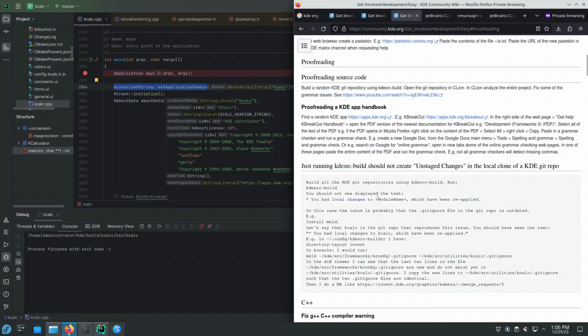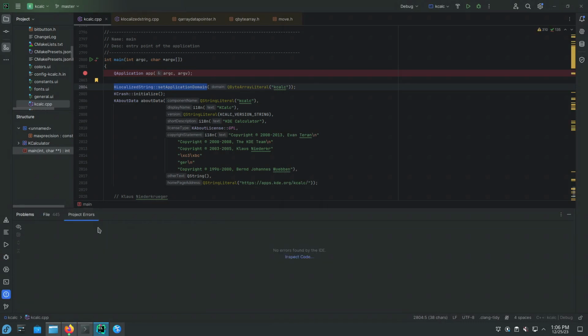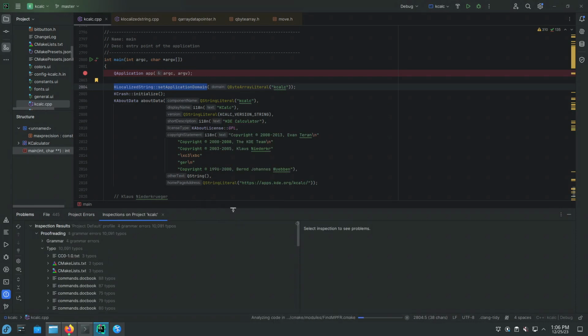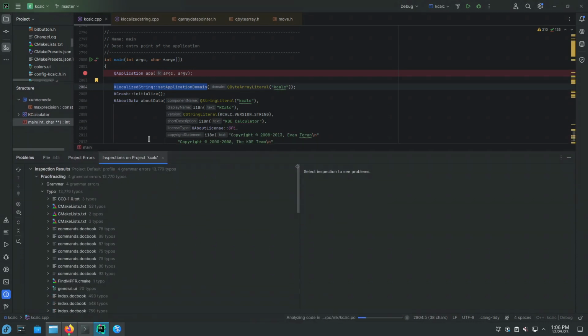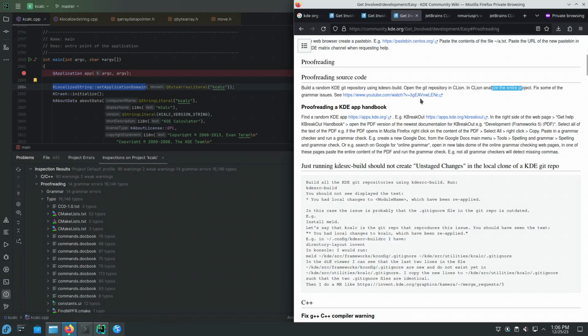We can do proofreading using CLion. So I opened a Git repository in CLion, and then there's the option to analyze the entire project, which can be found, for instance, here in the Problems tool view. And we go Project Errors, Inspect Code, Whole Project, and Analyze. We're going to fix grammar issues if we find such a thing.